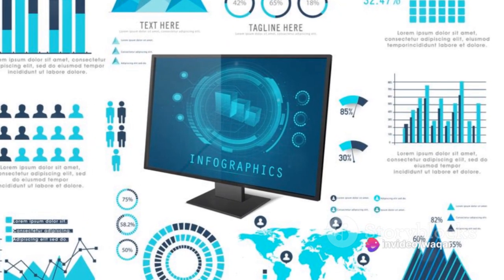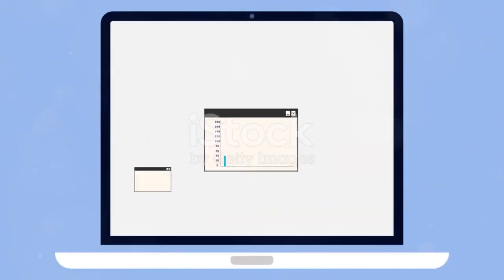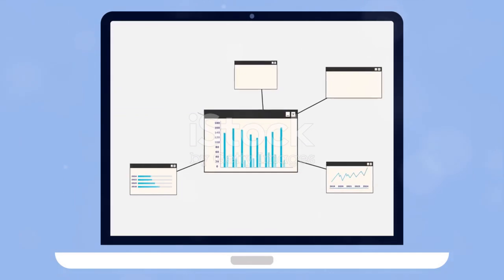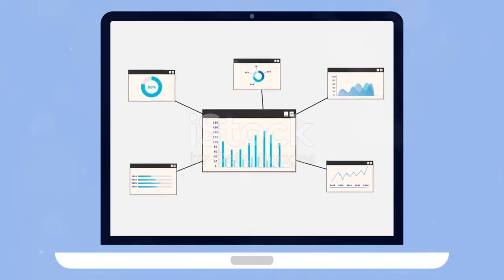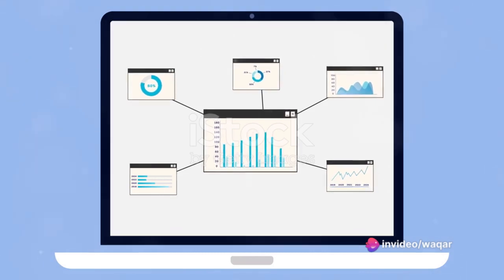Have you ever wondered how to make sense of complex data? How to transform numbers and statistics into meaningful insights? Welcome to the world of Power BI, a business analytics tool developed by Microsoft that allows you to visualize and share insights from your data.